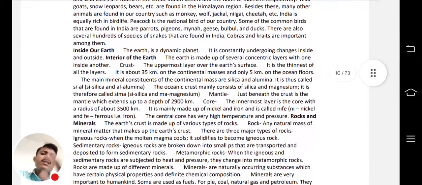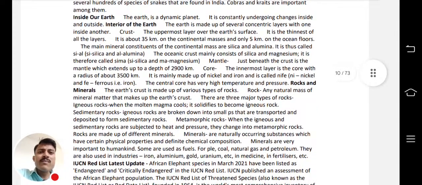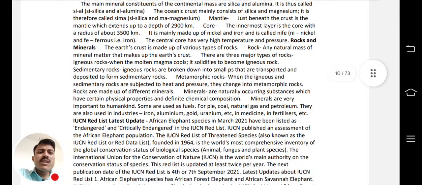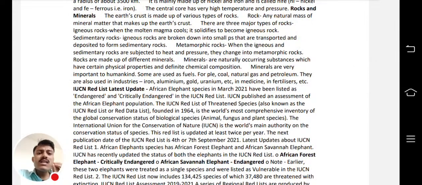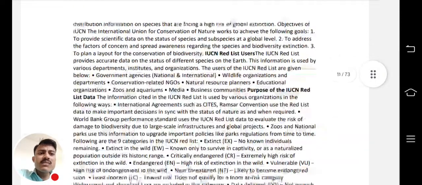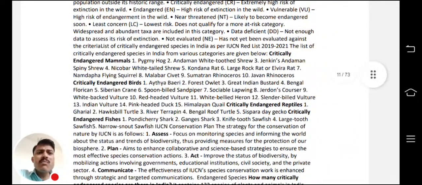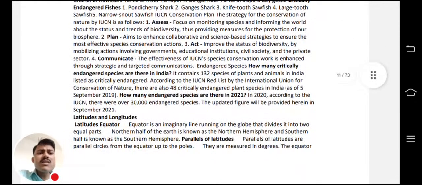I have already covered these things in the other PDFs, but I have compiled those PDFs in this PDF, so that you can take printouts, and this is a crispy, keyword-only PDF, therefore it becomes compact. Now, the IUCN Red List, the critically endangered and so on. So what are the critically endangered animals, IUCN Red List categories, and everything related, like endangered mammals, critically endangered birds, critically endangered reptiles, all the critically endangered animals are covered.